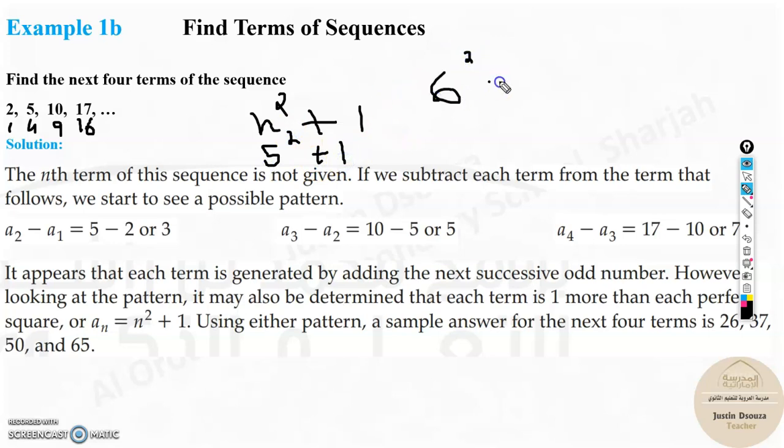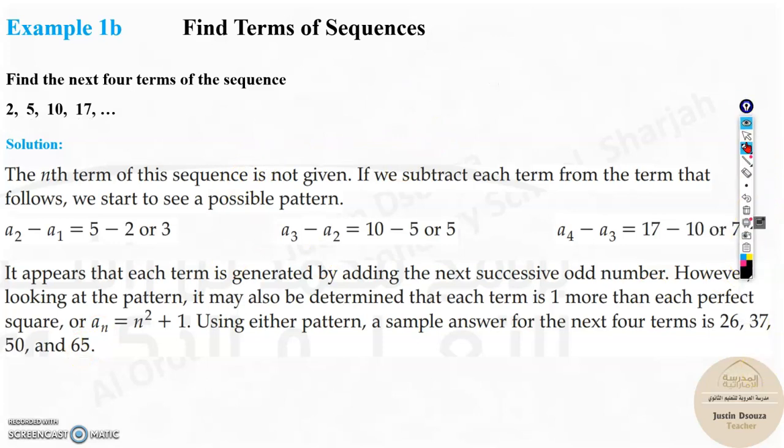6 squared is 36 plus 1, 37. 49 plus 1 is 50, 64 plus 1, 8 squared is 64 plus 1 is 65. This is the sequence over here. So these would be the next 4 digits because this is the pattern.